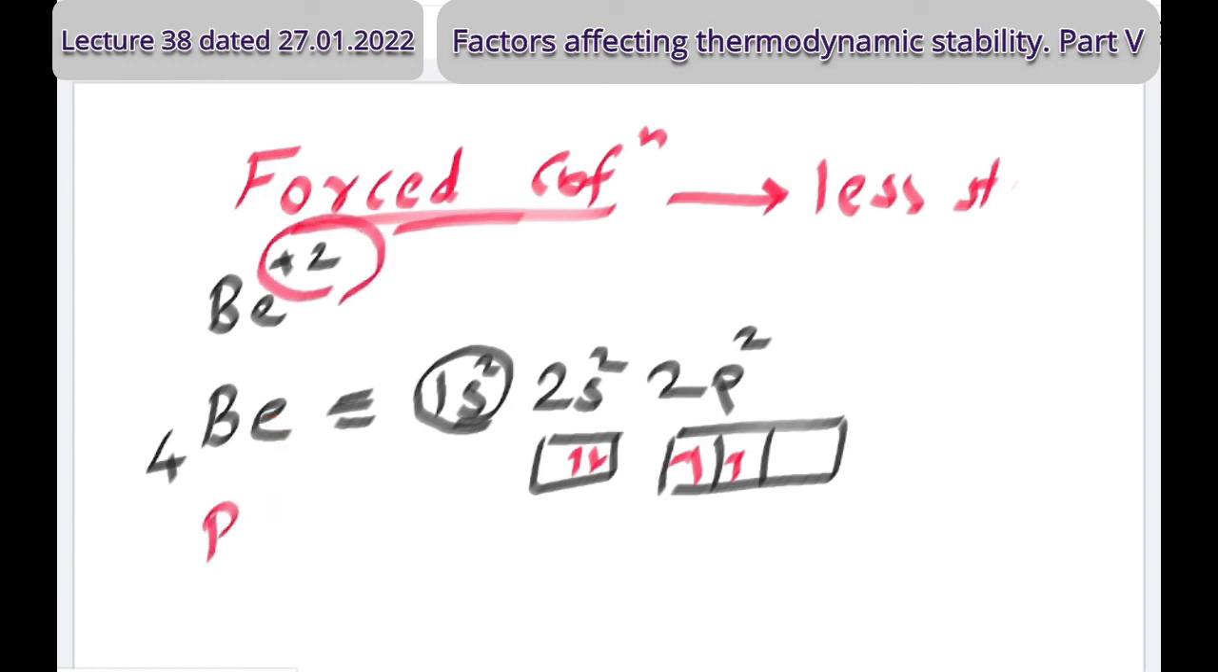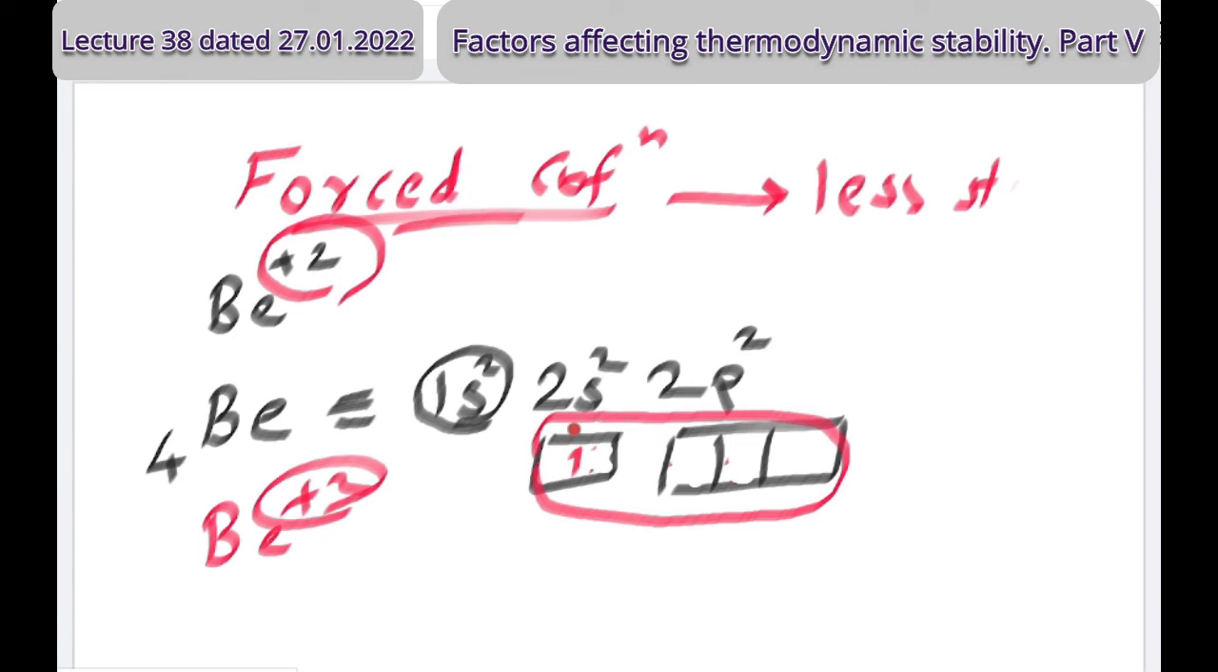Beryllium plus 2. In case of beryllium plus 2, 2 electrons will be lost. So if you consider the loss of the electrons at this point, for the time being, these 2 electrons are lost. Then some rearrangement may also be possible. This electron also can go to the other. So various possibilities. Anyhow, it is possible if it is forming 4 bonds.